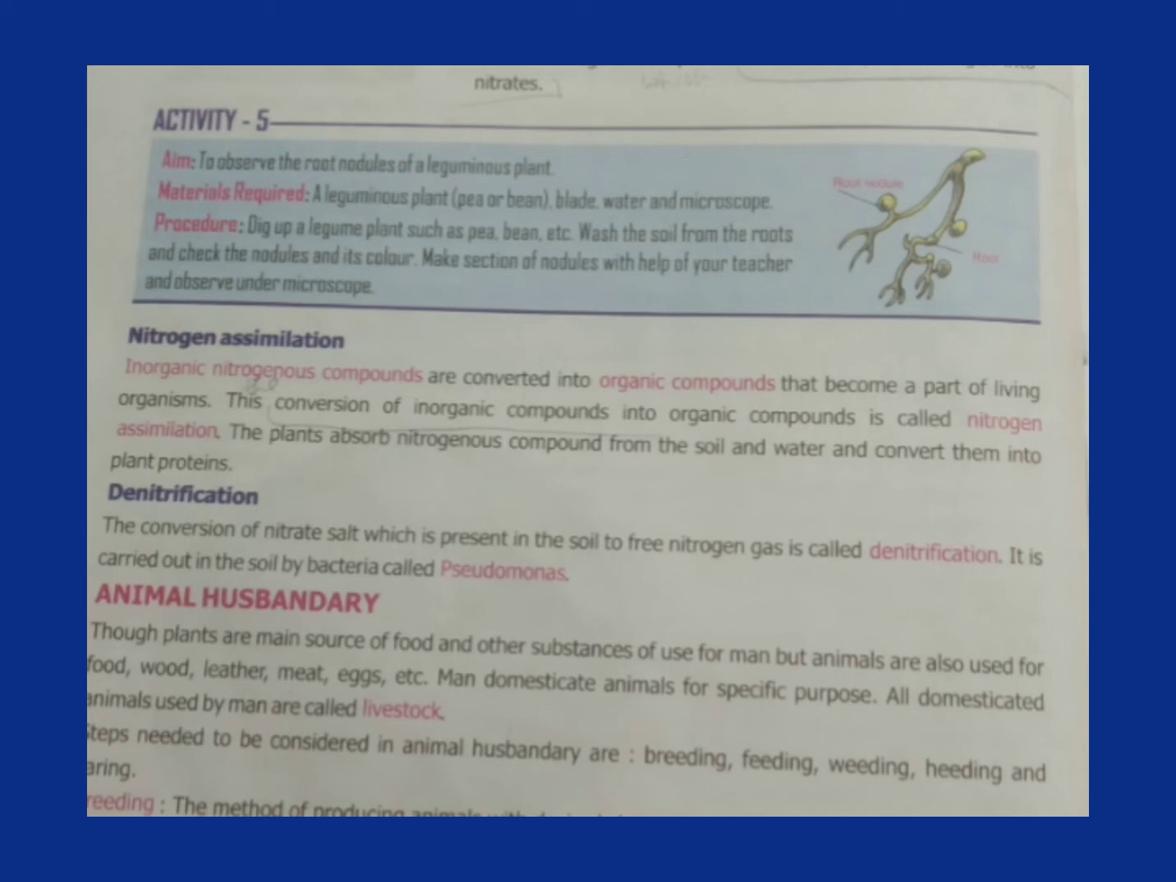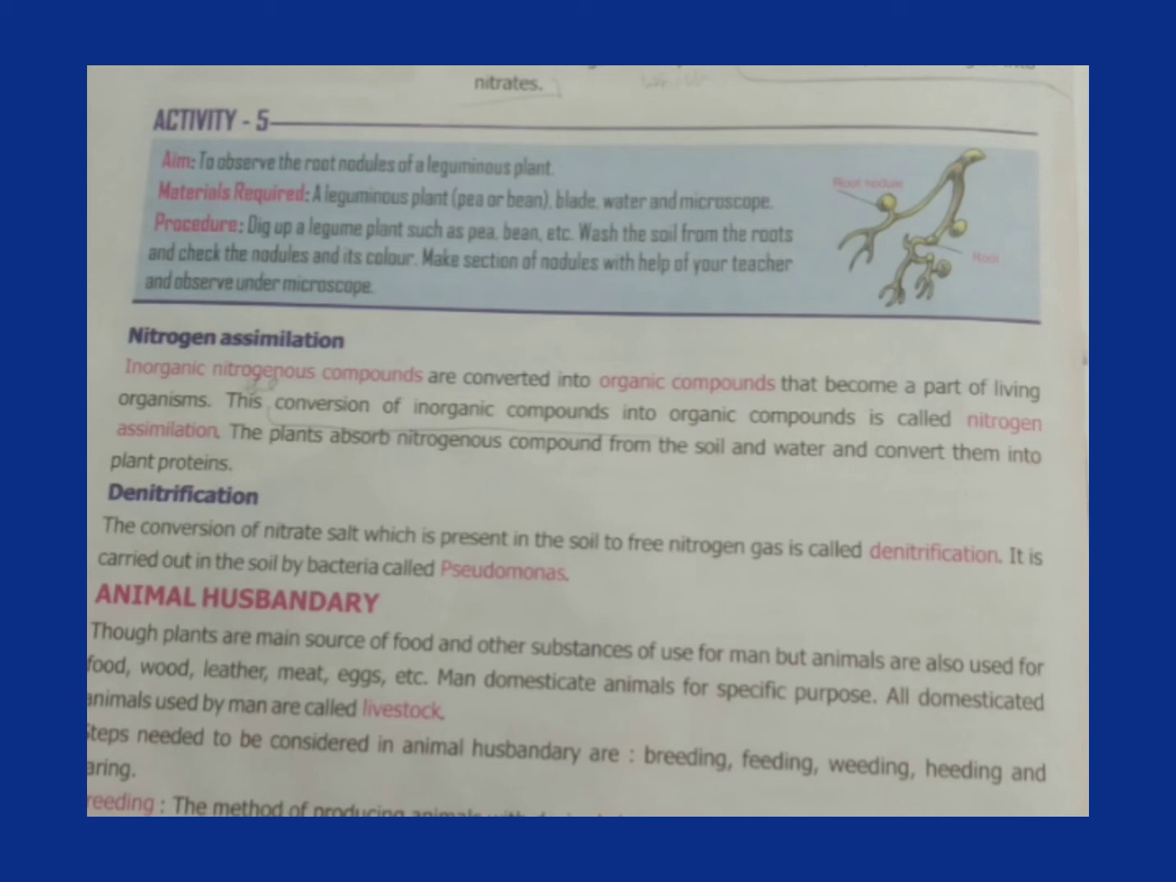Men domesticate animals for many purposes, and all domesticated animals used by men are called livestock. Livestock means animals domesticated by man. There are different steps to be considered in animal husbandry, like breeding, feeding, weeding, heeding and caring.